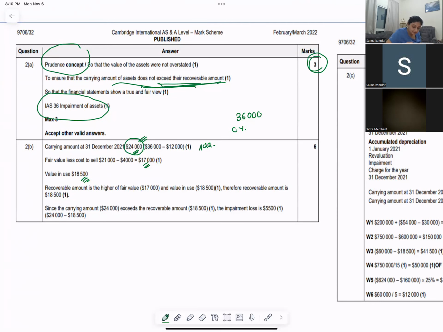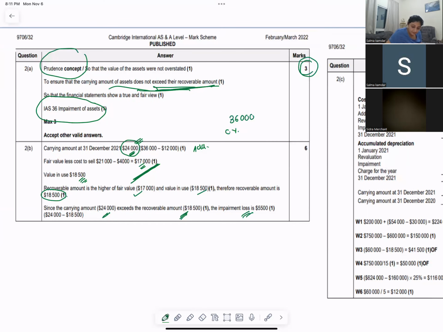Now, what is your recoverable amount? Your recoverable amount is the higher of these two, the higher of fair value and value in use. So your recoverable amount is 18,500. Since the carrying amount is exceeding the recoverable amount, there's an impairment loss of 5,500.